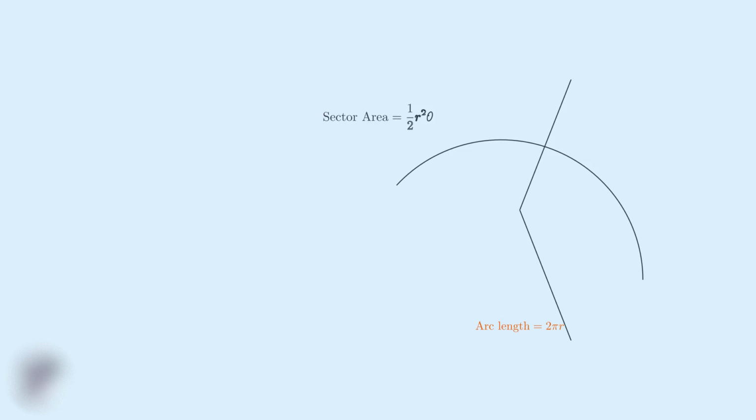Now we can derive the formula for the curved surface area. The area of any sector is given by 1/2 times radius squared times the angle in radians. But we can also express this using the arc length. Since arc length equals radius times angle, we can substitute to get 1/2 times radius times arc length. For our cone's unfolded surface, the radius is the slant height L, and the arc length is the base circumference 2 pi r. Simplifying this expression, the 2 and the 1/2 cancel out, giving us pi rl for the curved surface area.